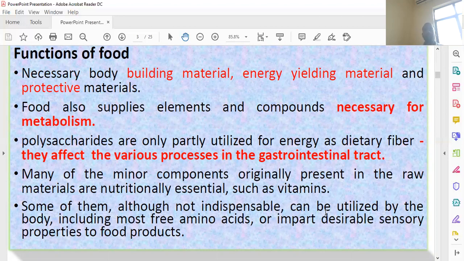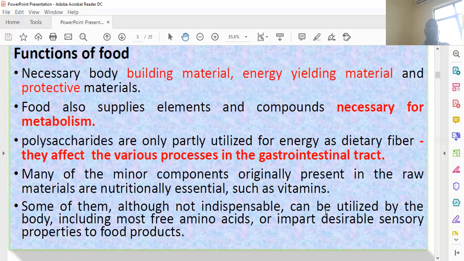So besides the major nutrients, there are minor components originally present in raw materials, and they are very essential, like vitamins and minerals.